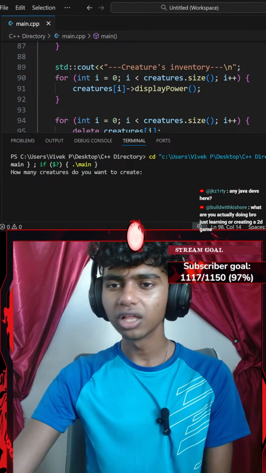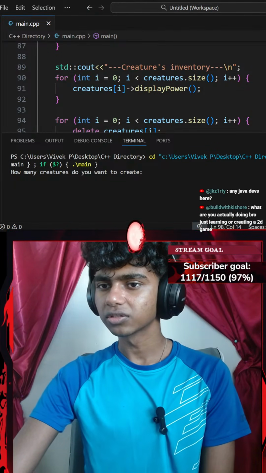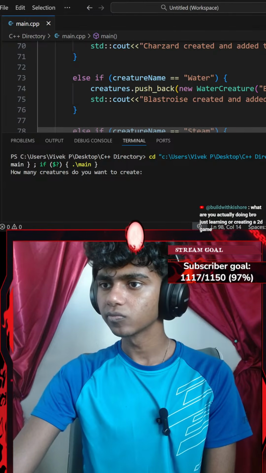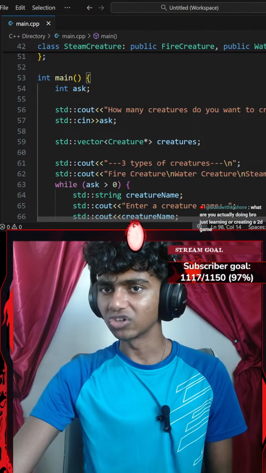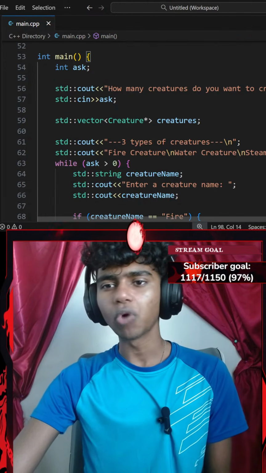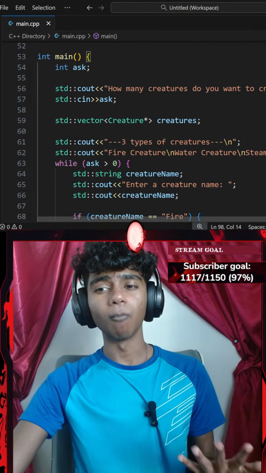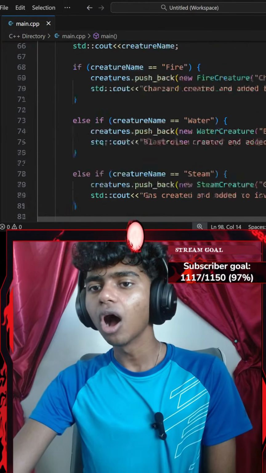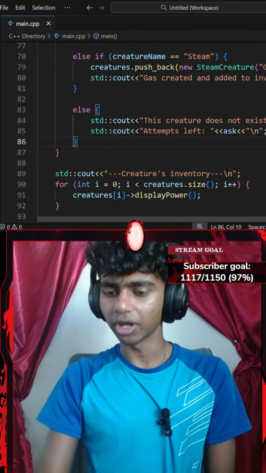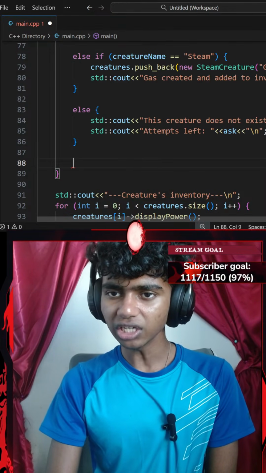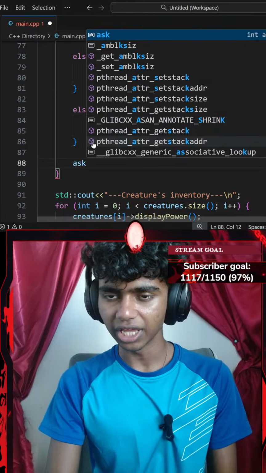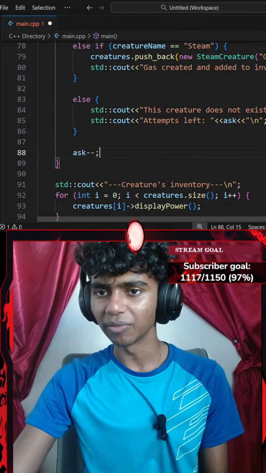Okay, how many creatures? Okay, wait, let's go ahead and delete this real quick. When I ask how many creatures I want to create, that is going to be 3, while my ask is greater than 3. Oh, my bad, guys, I forgot to decrement it by 1. I've got to go with something like minus minus. Actually, my ask variable is going to decrement by 1, ending with a semicolon.